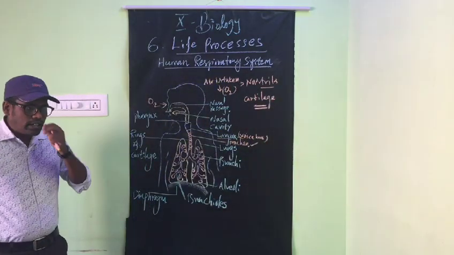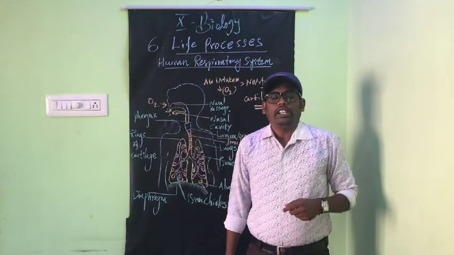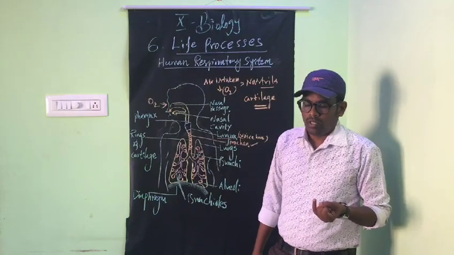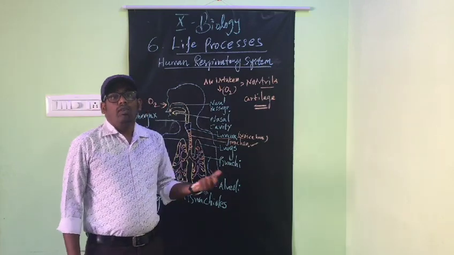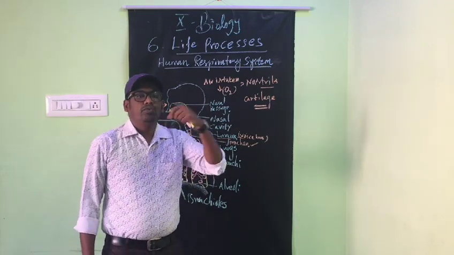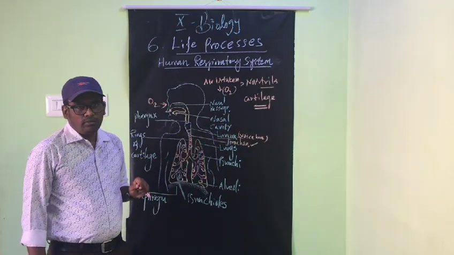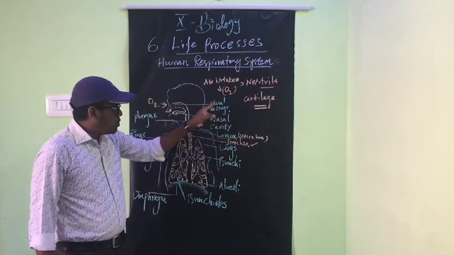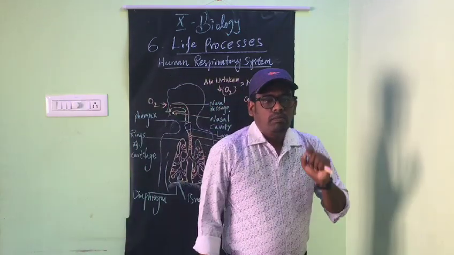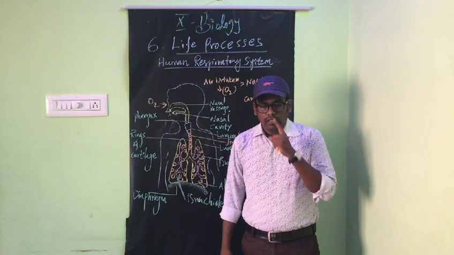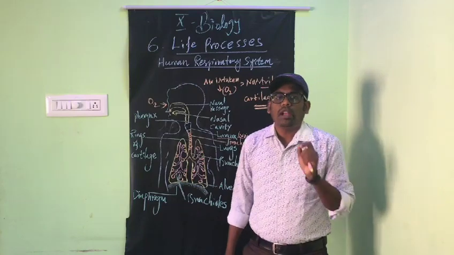What is cartilage? Cartilage is a type of connective tissue. Last year you studied connective tissues: blood is a connective tissue, cartilage is a connective tissue, tendon is a connective tissue, areolar is a connective tissue. Many connective tissues we have discussed. So cartilage is there in the trachea, and it prevents the collapse of the air passage.